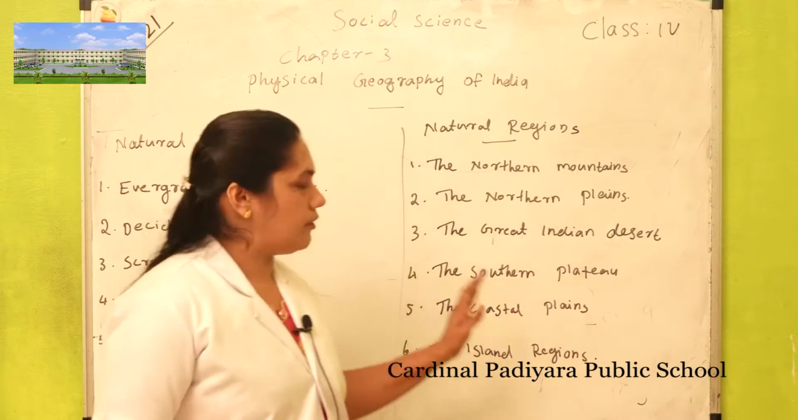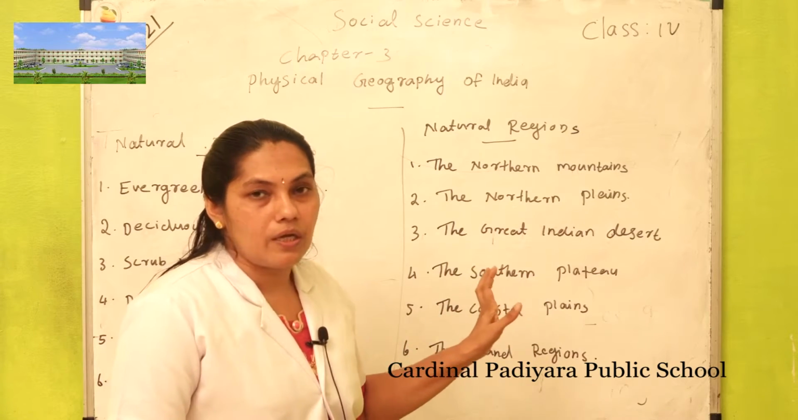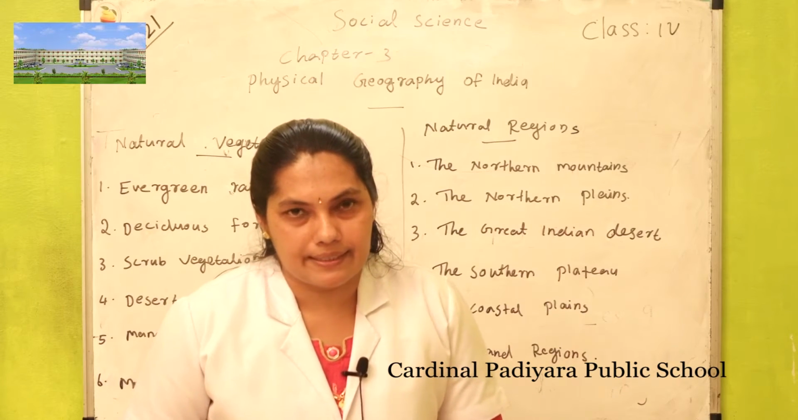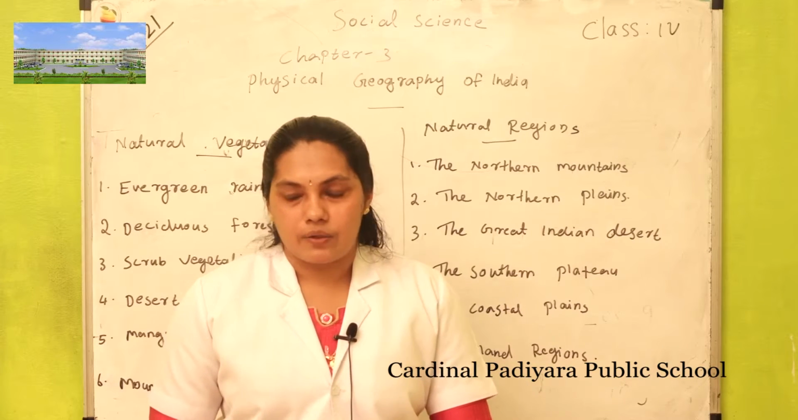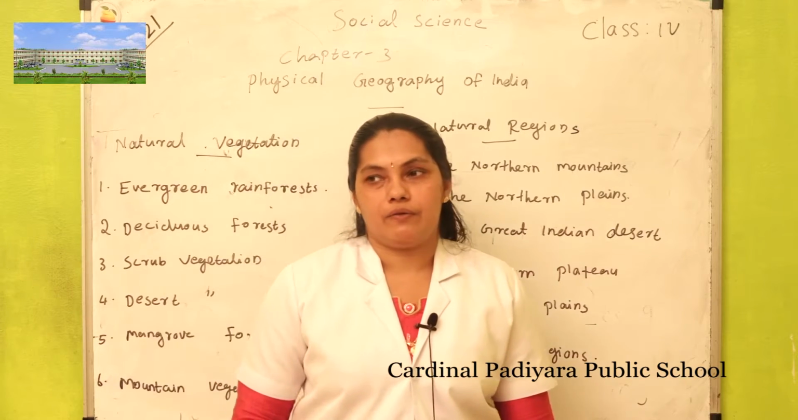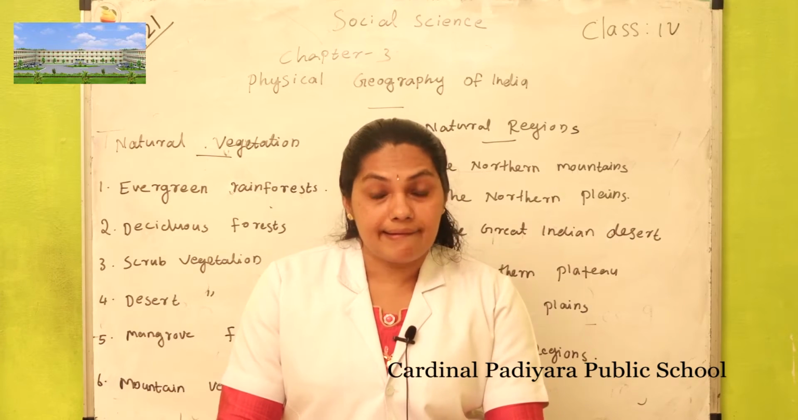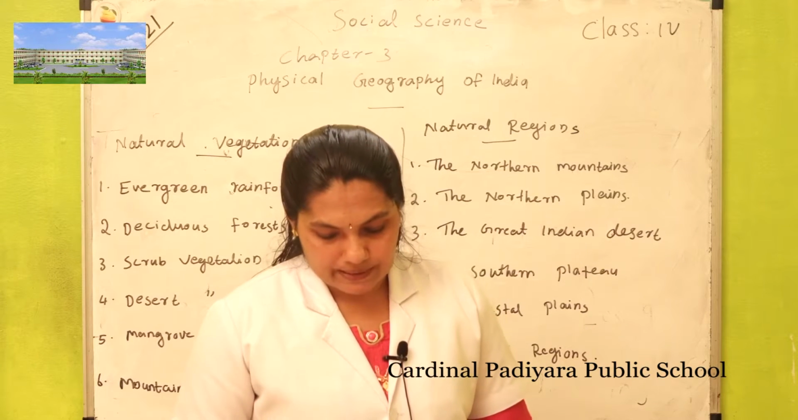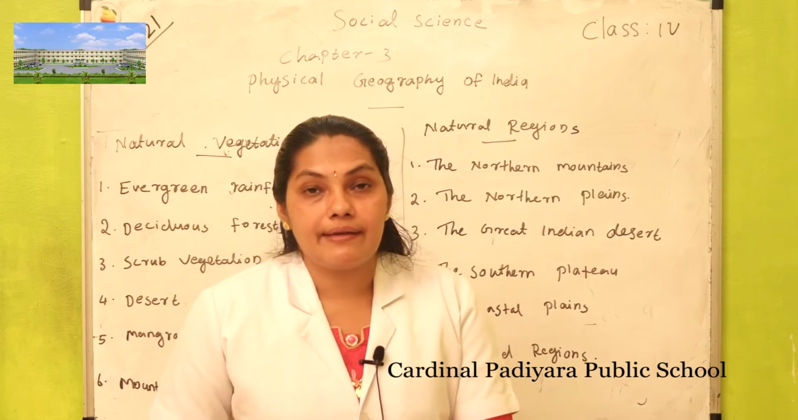First we study the natural vegetation, or forest areas. The first one is the evergreen rainforest. These forests or trees grow in areas where there is heavy rainfall. The forests remain green because all the trees do not shed their leaves at the same time. That type of forest is known as the evergreen rainforest.